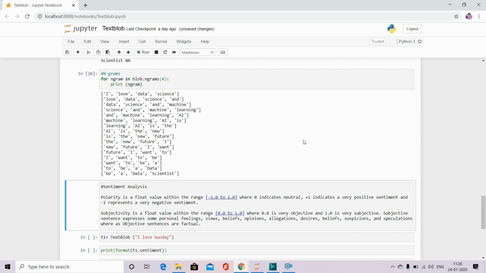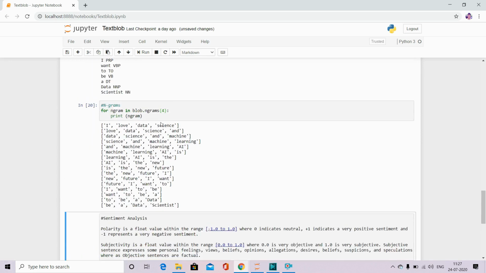So if I want to see which words are coming into the paragraph together, I'm working on a problem statement and I have to figure it out, then we can use this ngrams function to extract the words which are being used together in the whole paragraph. So this is very much in use in any of the NLP problems. If you are performing word clouds, or grouping of different words that can give me a topic, this is a very important function to use.